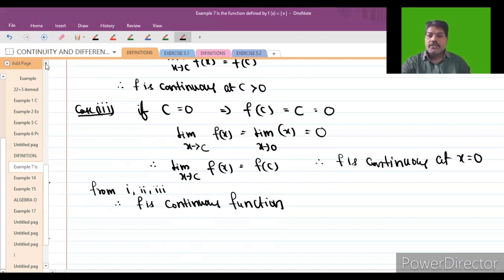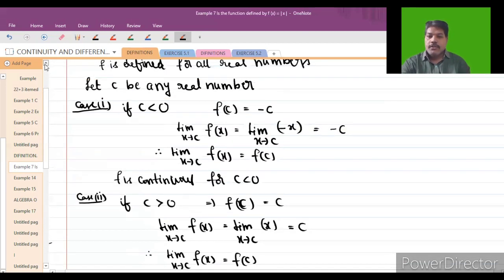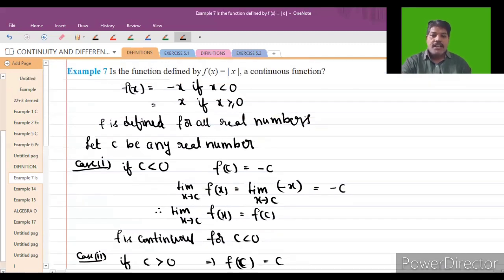See that question, students, once again. What is the function? First, they have given that f of x is equal to mod x is a continuous function, and they are asking you to show that. So what is f of x? F of x is equal to mod x, meaning f of x is equal to minus x if x is less than 0, and f of x is equal to x if x is greater than or equal to 0. Clearly f is defined for all real numbers. Let c be any real number.